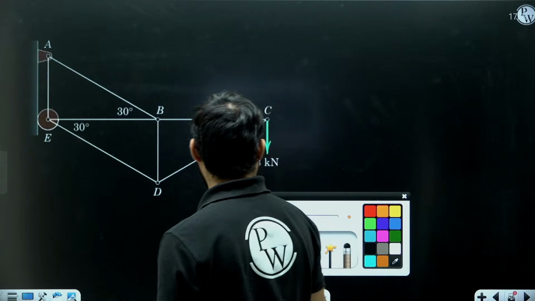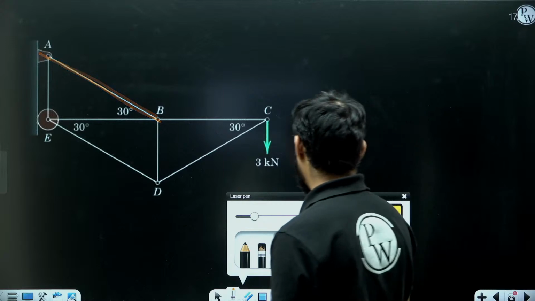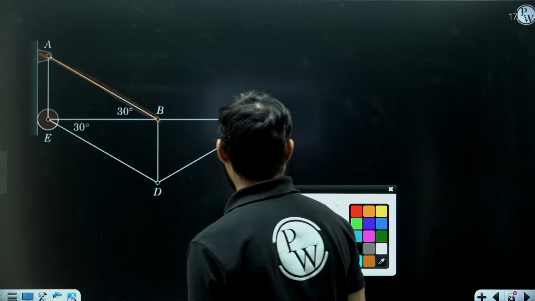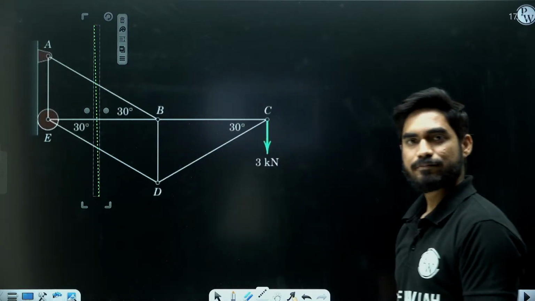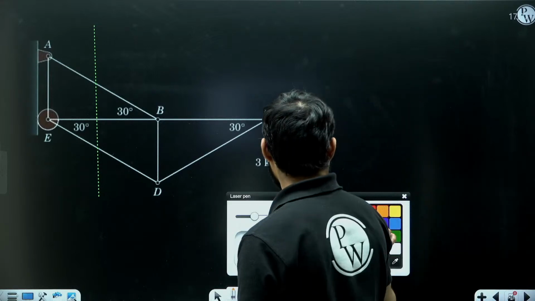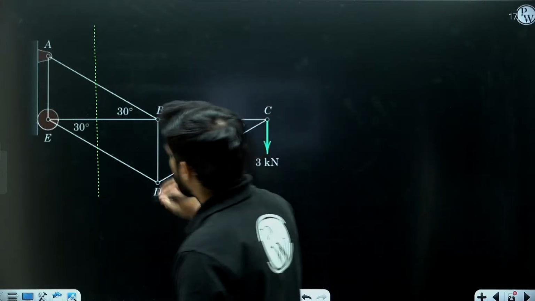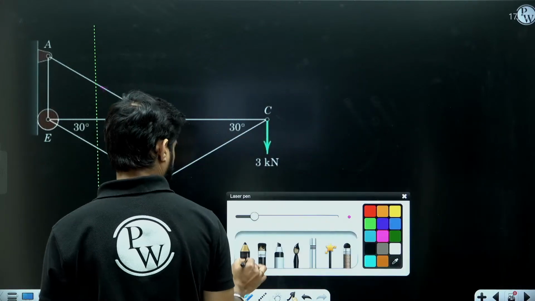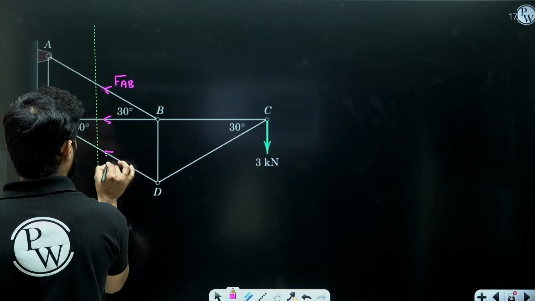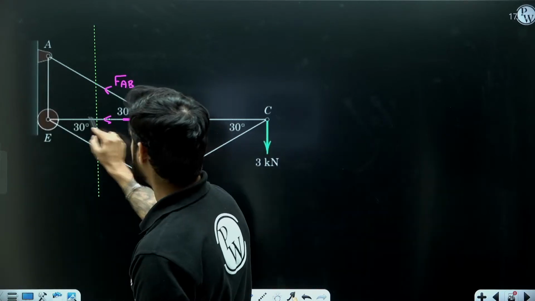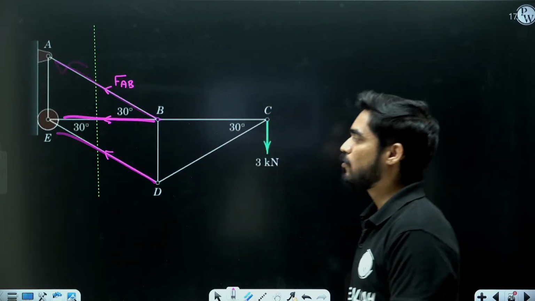Force in this member, force in AB. Let's find out the force in AB. In order to find the force in AB, I am going to take a section like this, and I will consider the right side part of this truss. So I will get one unknown here, force in AB, and one unknown here and one unknown here. I don't want these two unknowns. I want only this force in AB. So what am I going to do?